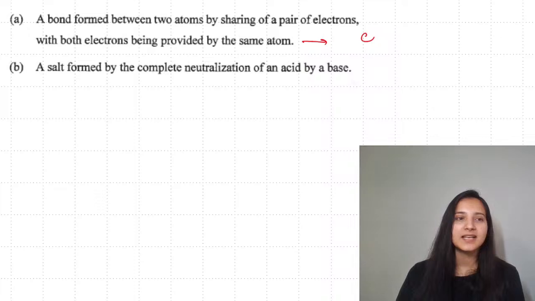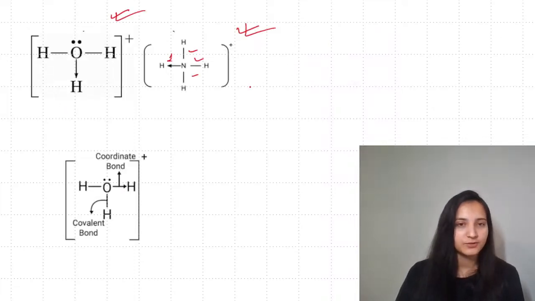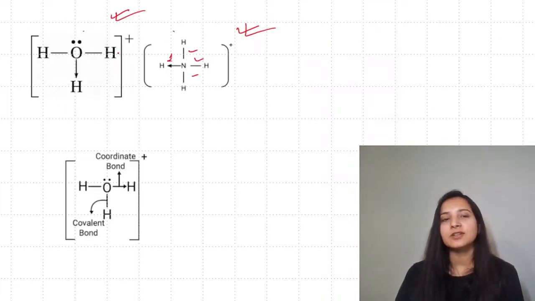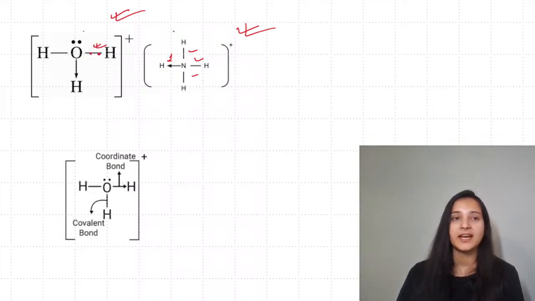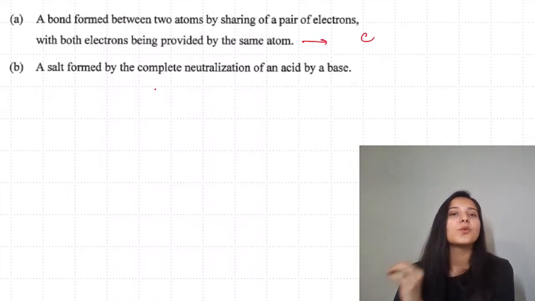When you look at the examples of ammonium or hydronium, the electrons being shared in this case are being provided by oxygen itself. Hydrogen ion had nothing to participate over there. So the answer for this is coordinate bond.